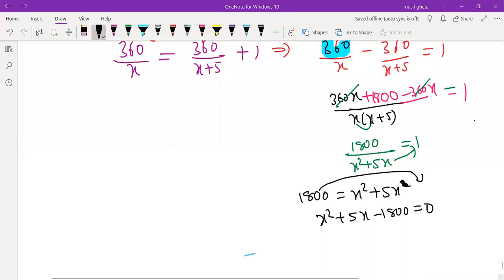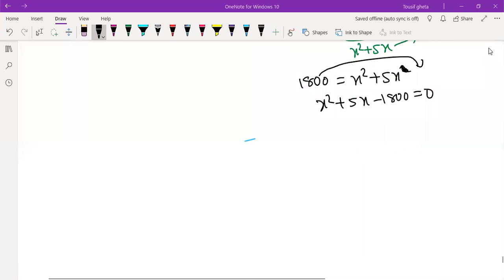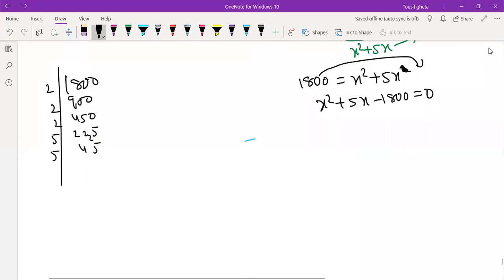Now you can factorize it, or you can do the factorization, or you can use the formula, whatever you like to use. 1800 is there. 2 9s are, 2 4s are 8, 2 2s are 4, 5 4s are, 5 9s are, 3 3s are, 3 1s are.